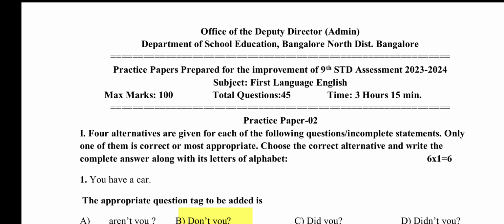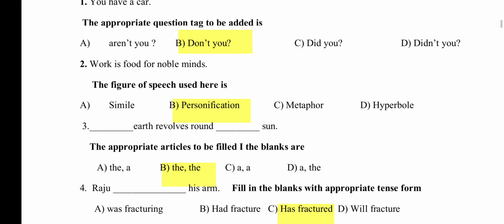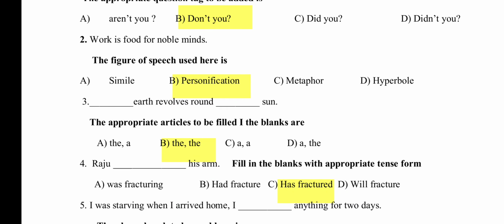So this is the 9th standard first language English paper, paper 2, I am discussing now. You have a car. The appropriate question tag to be added is "don't you". So you have a car. It's a positive sentence, so the question tag will be in the negative format: don't you.